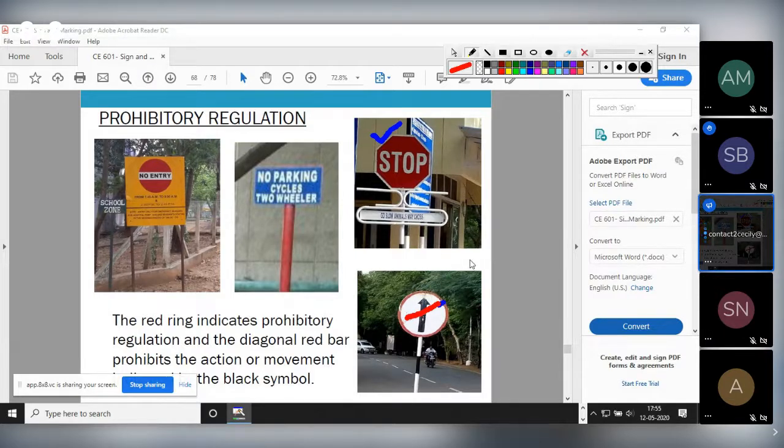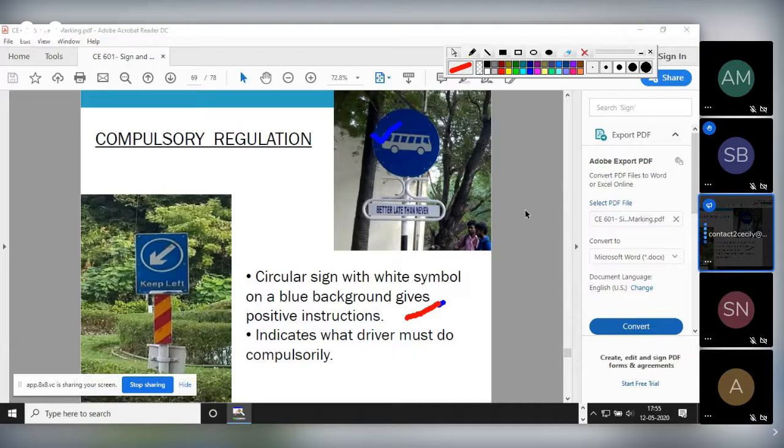Okay, these are your mandatory or prohibitory. This prohibitory comes under mandatory only. One kind of mandatory, giving what? Prohibition message. Compulsory regulation. This is in positive manner. Compulsory means the driver has to stop the bus in this region only. So these are giving us positive information. Keep left. You have to keep left while traveling using this path. A circular sign with white symbol on a blue background gives positive instruction, indicates what the driver must do compulsorily.